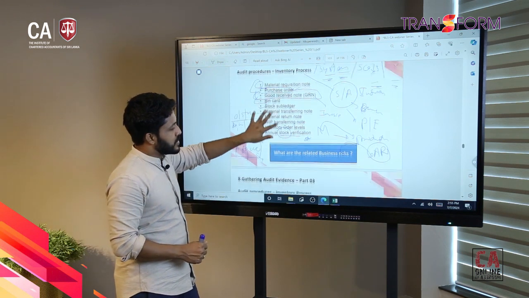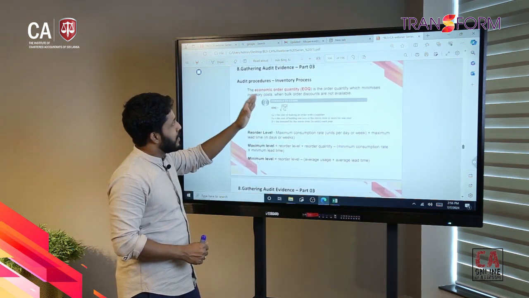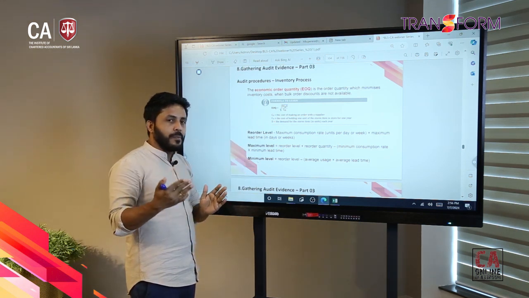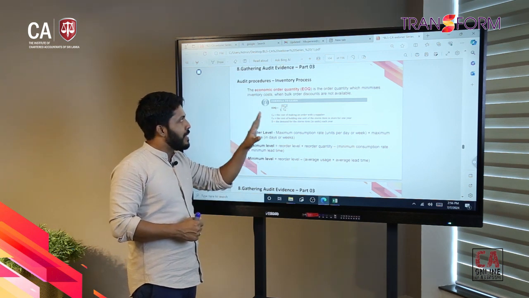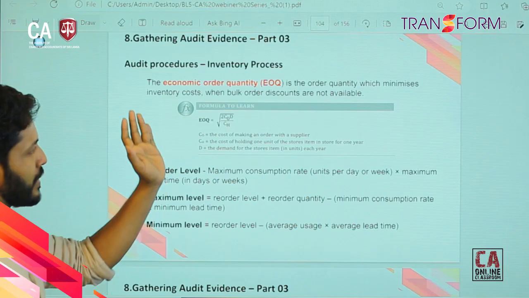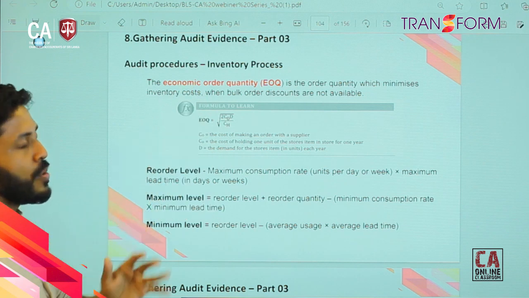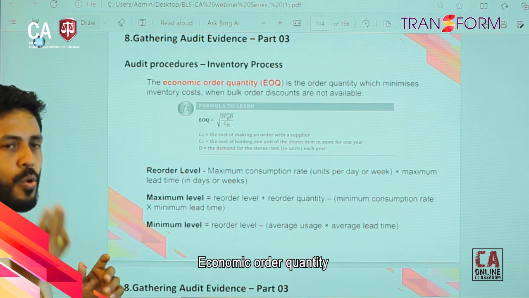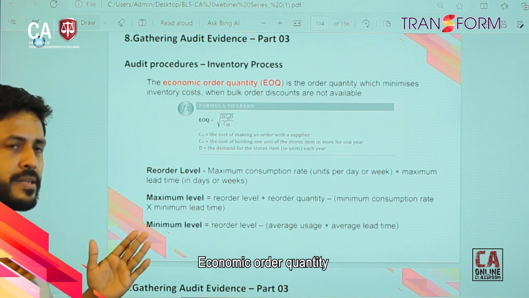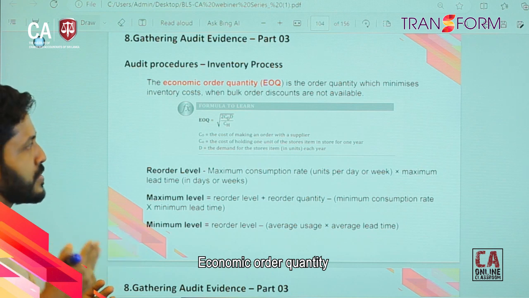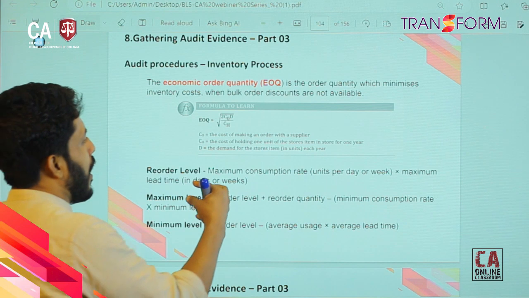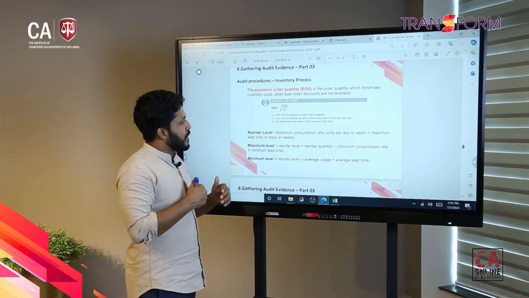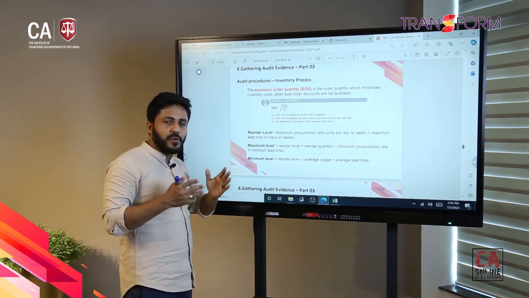Before we go to audit procedures, here we have mentioned the order levels as a monitoring function. The company can focus on order levels, like we can calculate economic order quantity. So then what is the exact amount we have to order to have an efficient inventory process, saving inventory holding cost and the ordering cost? So then we have to save the cost.